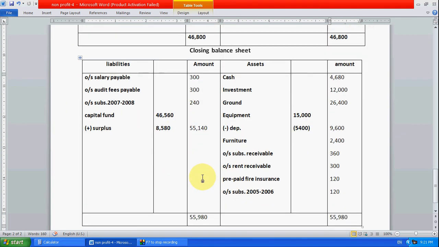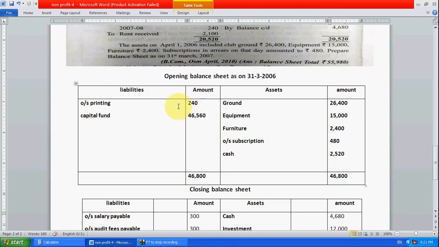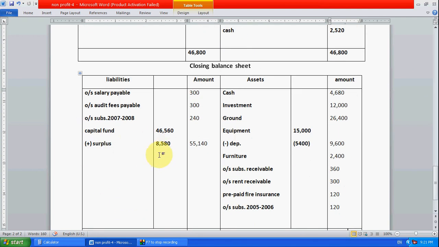For that purpose, to prepare the closing balance sheet, we have to first find the opening balance sheet amount. Why do we calculate the opening balance sheet? Because we want to know the capital fund. What is the capital invested into the business? That capital will be transferred to the closing balance sheet.